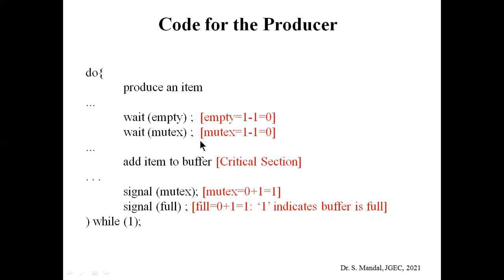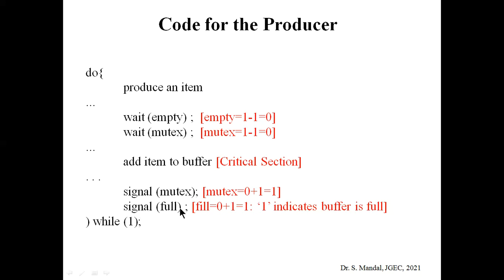Now, whenever the item is sent to the buffer, we need to exit from that critical section. For that purpose we need to use signal. So signal mutex: the current value of the mutex becomes 0 plus 1, that is 1. Next we use signal full.